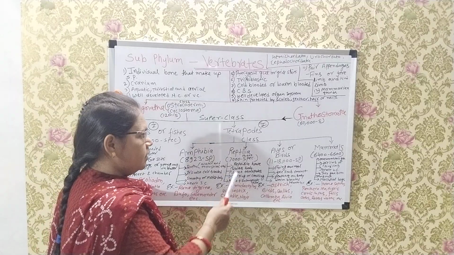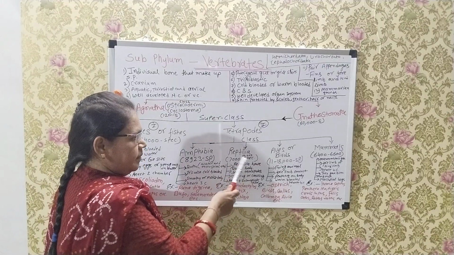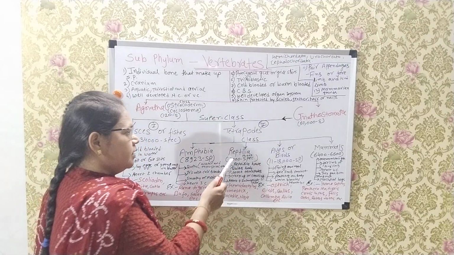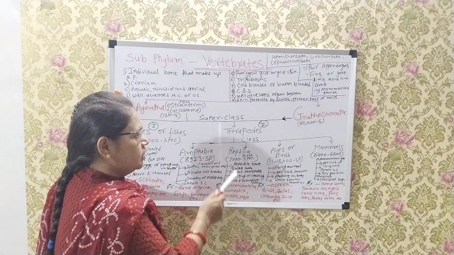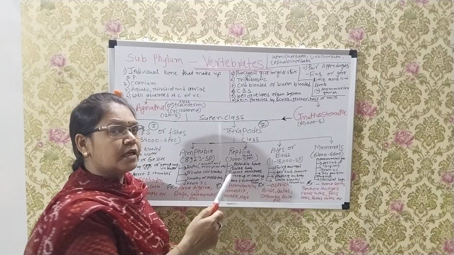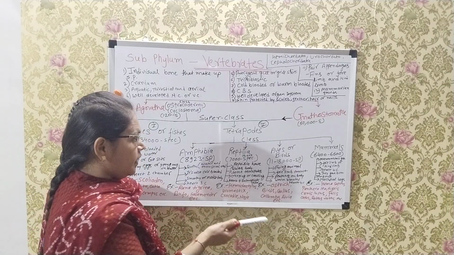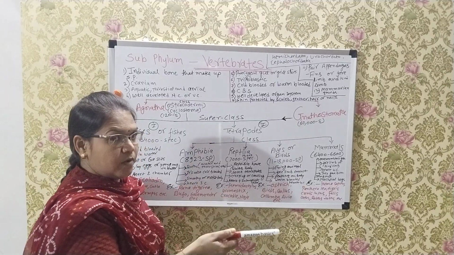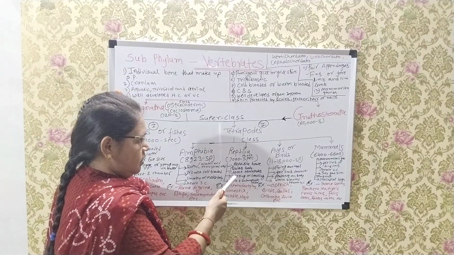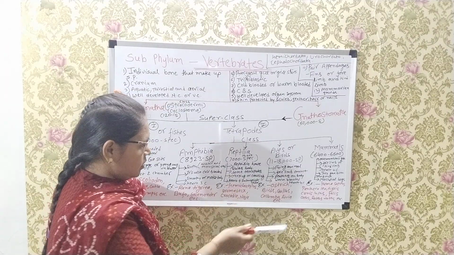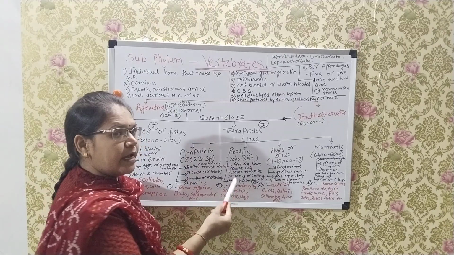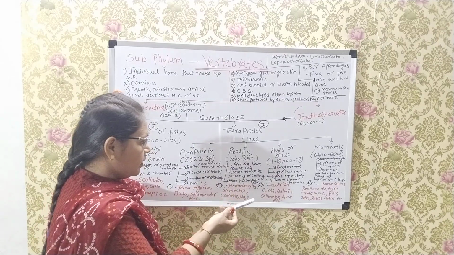Second, tetrapod class Reptilia. In Reptilia, approximately 7 to 10,000 species are found. Reptilia means creeping or crawling animals, but some organisms have legs. Reptiles have scales on their body.